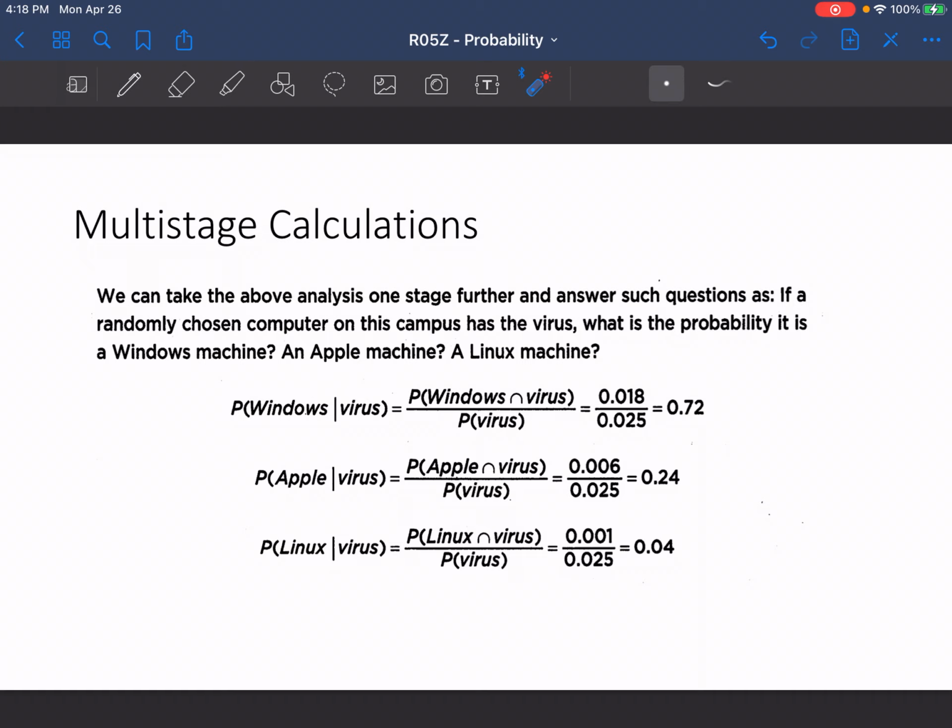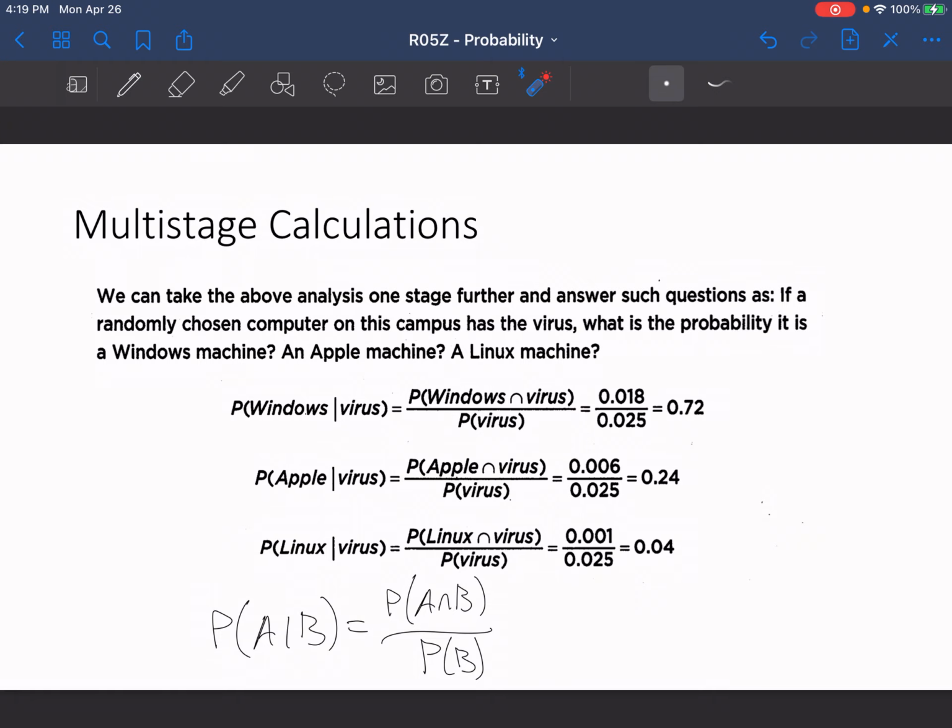So again, we're trying to find the probability of A given B. That's always going to equal the probability of A and B divided by just the probability of B. Given that it has a virus, that's the probability of B in this case. So we're always going to divide by the number that we just found, 0.025.